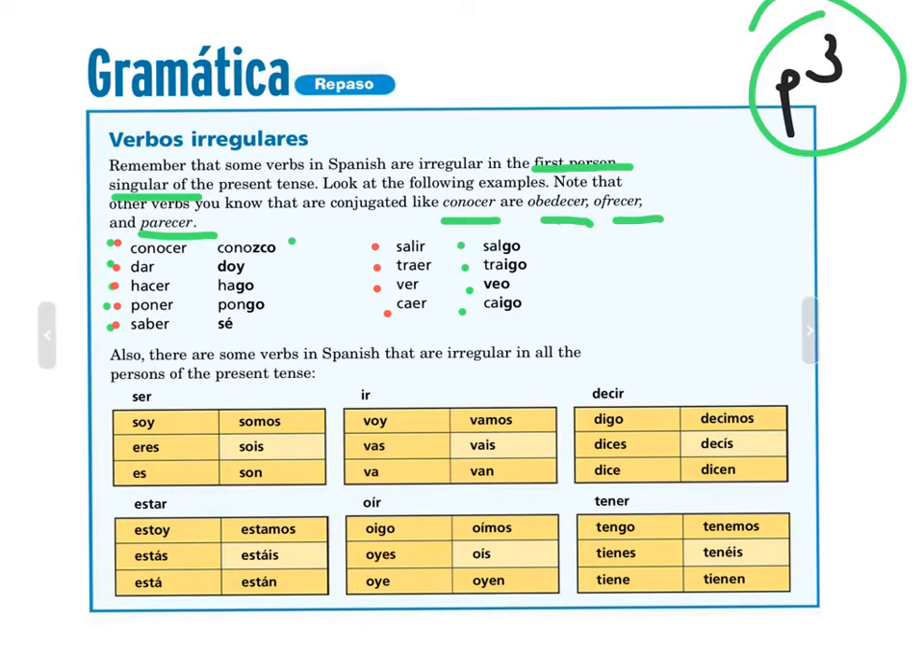Also, there are some verbs in Spanish that are irregular in all of the persons of the present tense. And those are ser, ir, decir, estar, oír, y tener. Let's go through the definitions. Ser, to be, ir, to go, decir, to say or to tell, estar, to be, oír, to hear, and tener, to have. And again, these verbs are irregular in all of the persons.